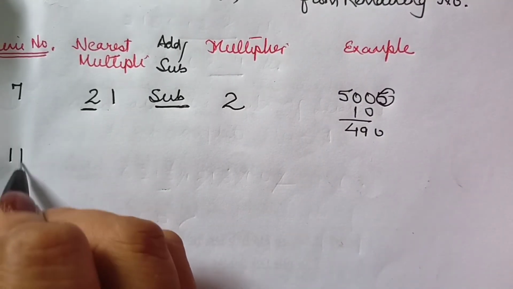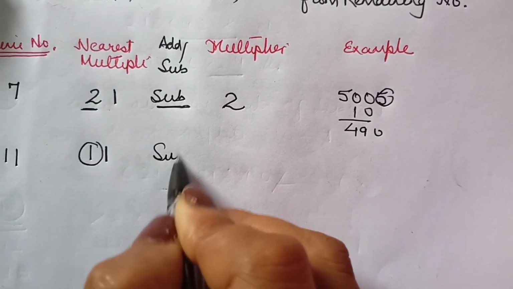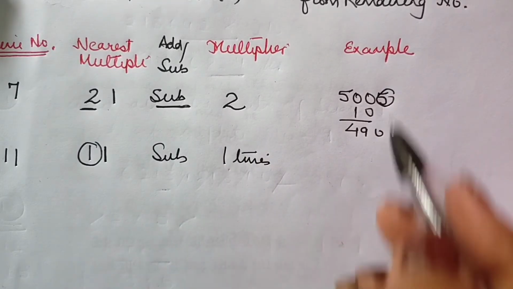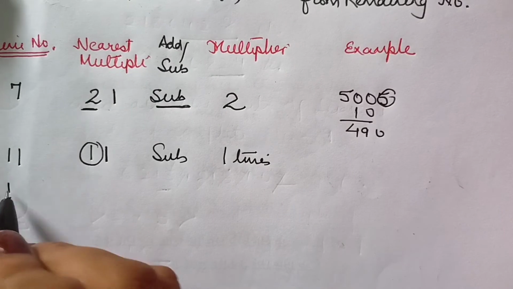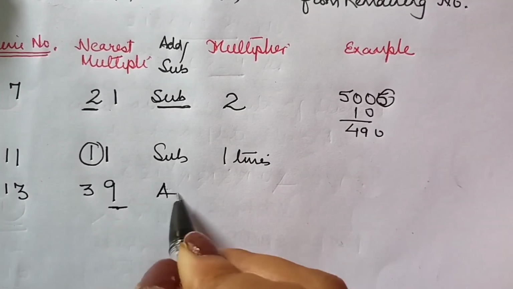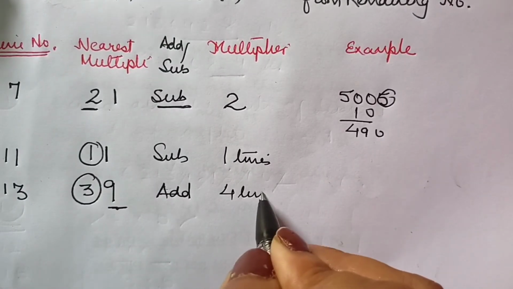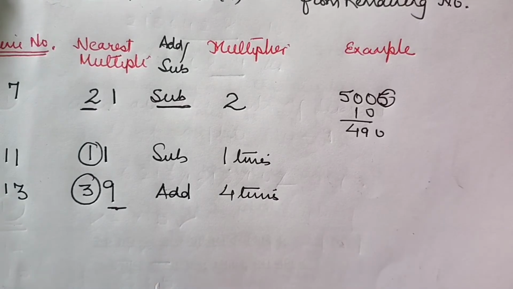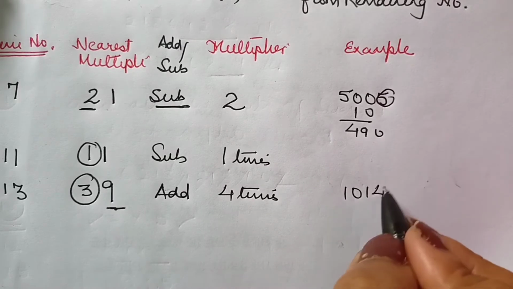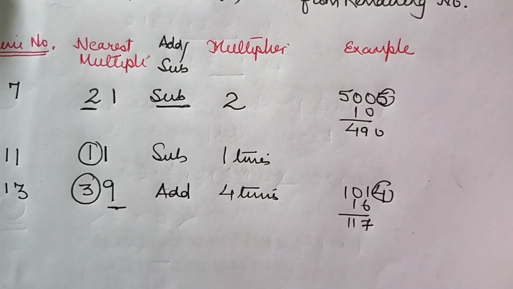After 7, let me take up 11. The nearest multiple is 11 itself, and since it is 1, we will subtract 1 time. The multiplier is 1. Since I have already done examples, I am not taking them up here. Then let us take up 13. Nearest multiple is 39, and since it is 9, we shall add. And how many times? 1 plus 3, that is 4 times. Say 1014 is the example I have taken previously. Add 4 times 4, that is 16, so 117. Yes, it is divisible.